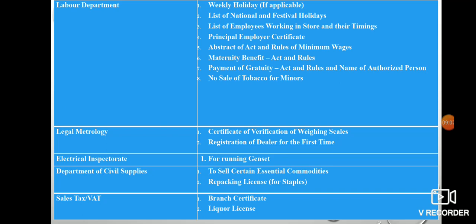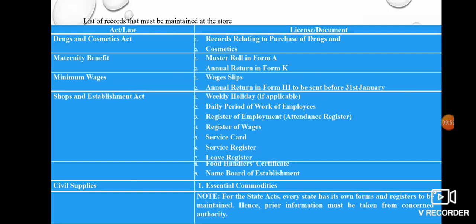Then the Department of Civil Supplies, to sell certain essential commodities. From civil supplies you have to get the license to sell certain essential commodities. Then repacking licenses for the staples. Okay, so staples means necessary goods like milk, bread and all. So the repacking license should be taken from the Department of Civil Supplies. So sales tax, VAT aspects, brand certificates, liquor licenses also should be taken. So these all are the documents which should be displayed in the stores, and in coming classes we are going to study the list of records that must be maintained at the store.